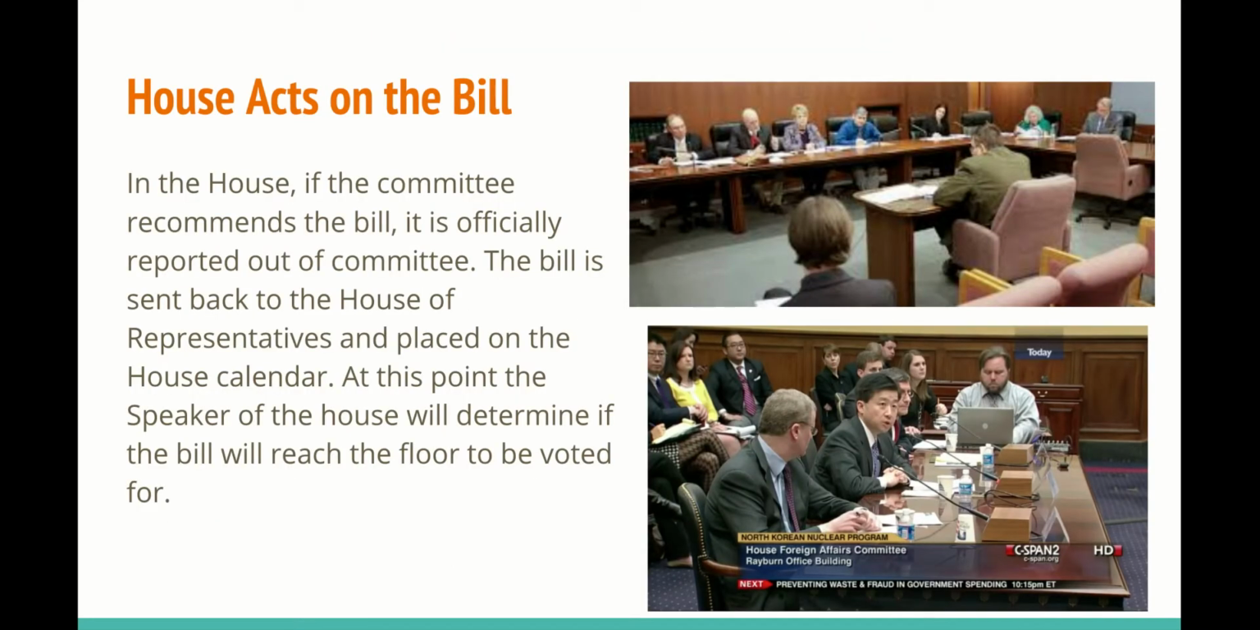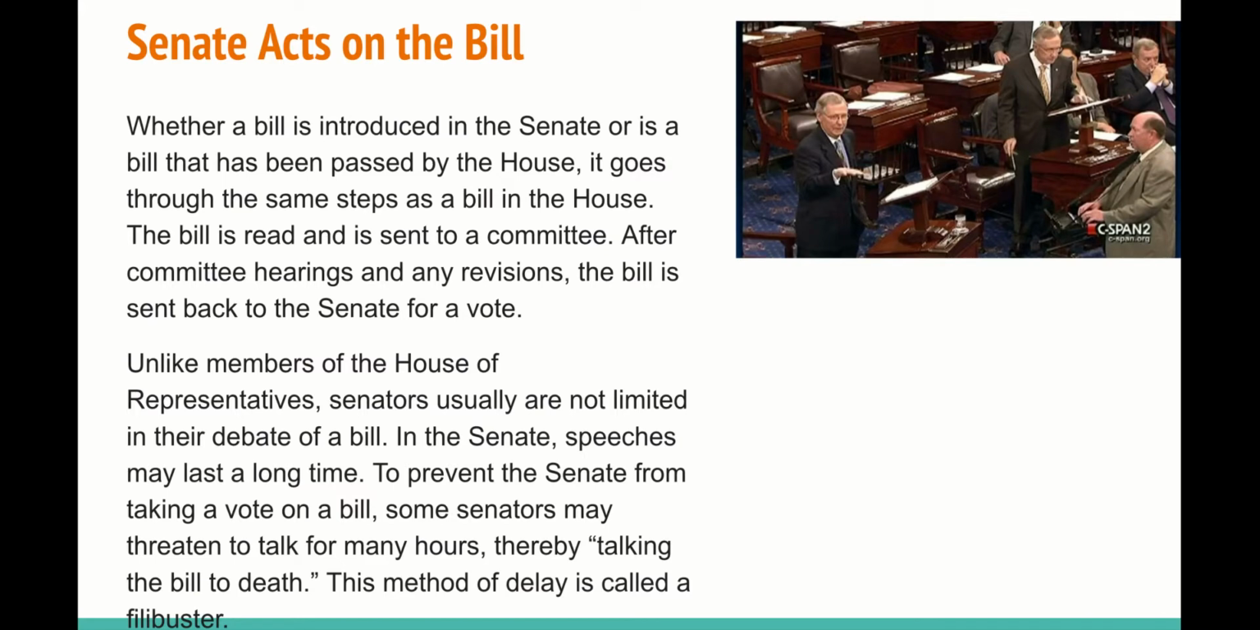How the House acts on the bill. So in the House, if the committee recommends the bill, it is officially reported out of committee. The bill is then sent back to the House of Representatives, where it will be placed on a calendar, and at that point, the Speaker of the House must determine if the bill will reach the floor or will not.